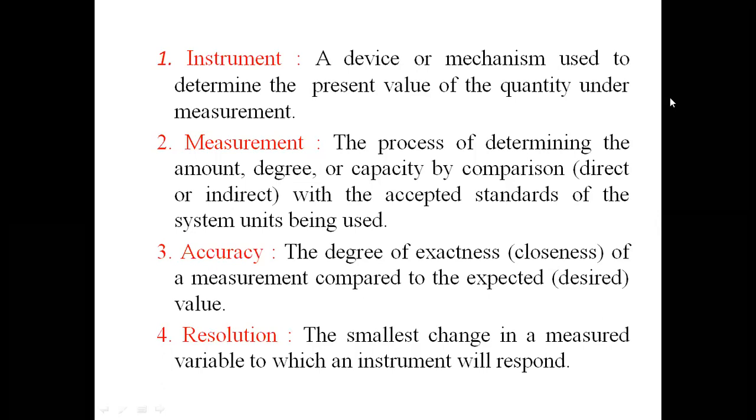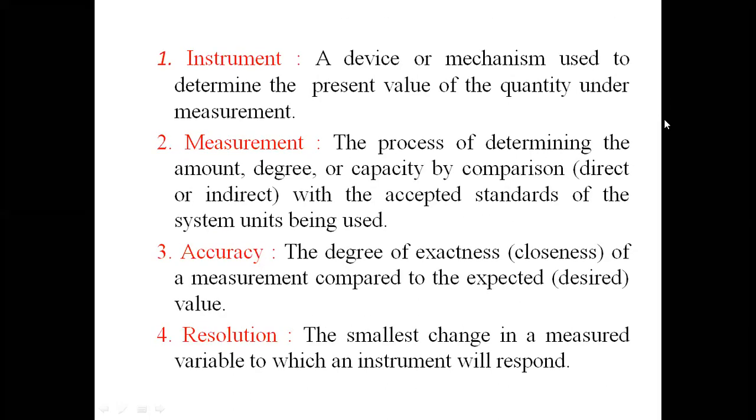So, for example, a cell phone. What is the use of a cell phone? It should give a clear audio, and next it should give a clear video. It should share our information. So these are the things. An instrument is not only a cell phone; a mouse, a keyboard, or any equipment is called an instrument.